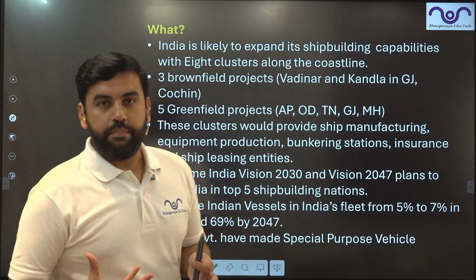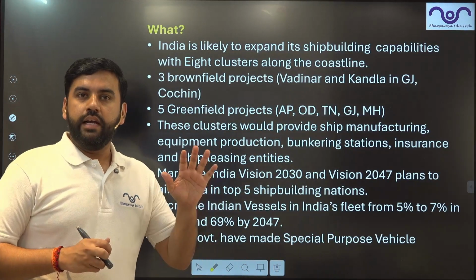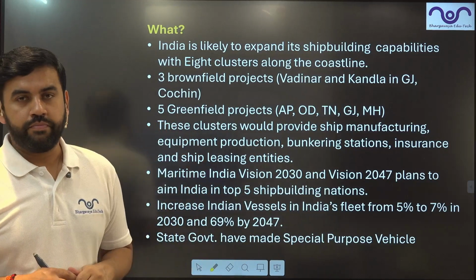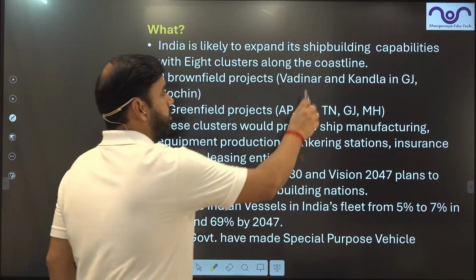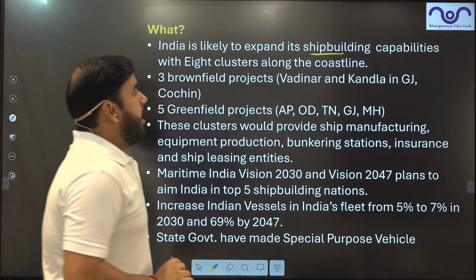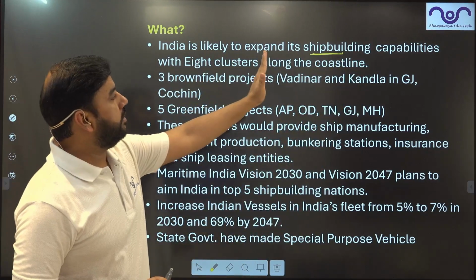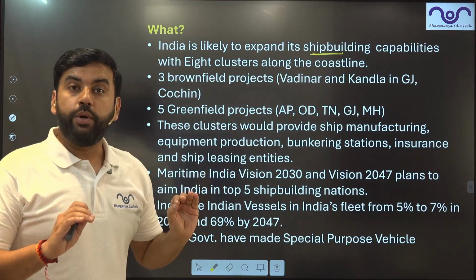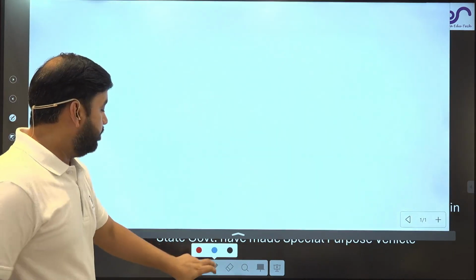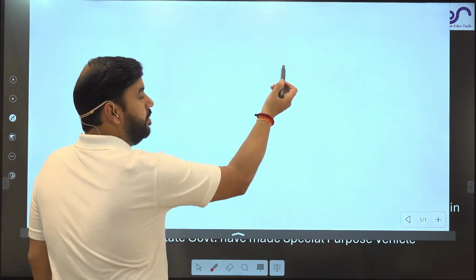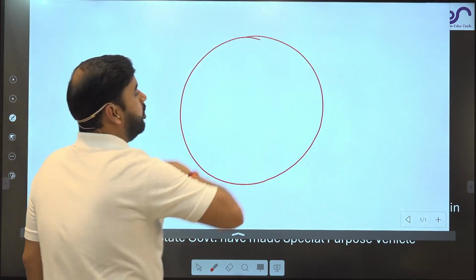Now, what has happened? Basically, let's discuss the context first. Something that has happened is that India is likely to expand its shipbuilding capacity with 8 clusters along the coastline. Now, the biggest point is, what is a cluster? That's the point, right? Cluster basically means a kind of overall development.